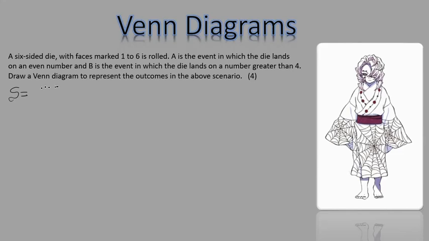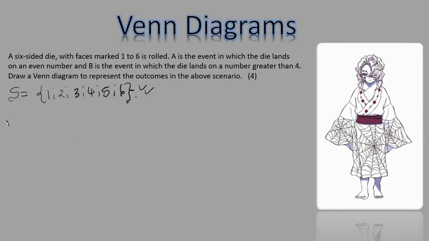The sample space has 1, 2, 3, 4, 5, and 6. This is all that is possible, so all the values I'm going to see should appear in the Venn diagram.